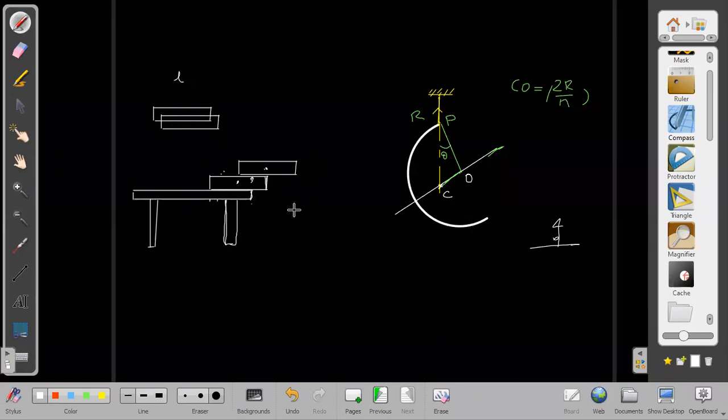For a single book, it can be kept at L by 2. But when there are two books, then I have to bring it a little further back, to the left, by L by 4. Backwards. So this is coming out to be, I think, L by 4.